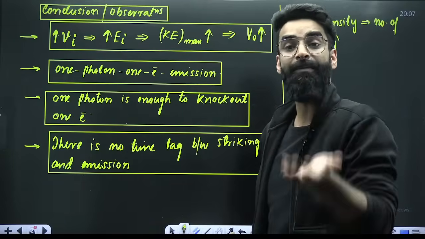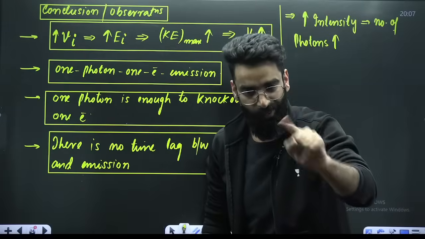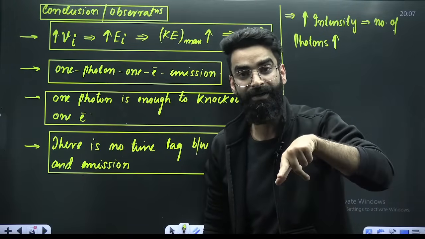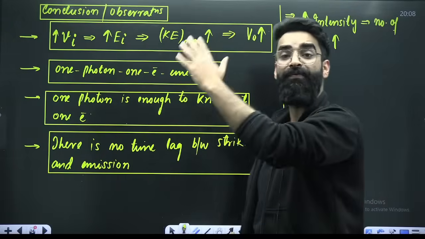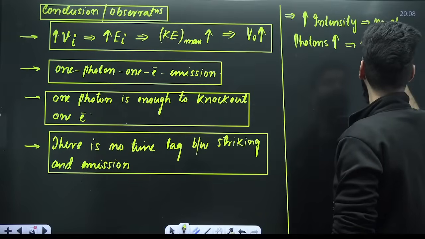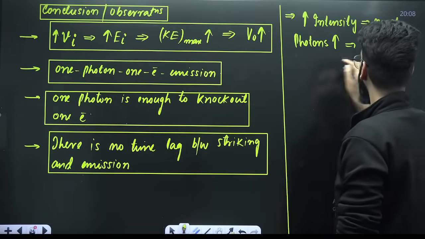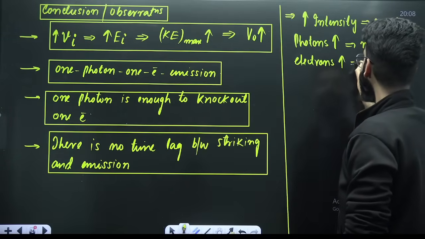You know that one photon is enough to take out one electron. If you are increasing the photons, that means the number of photoelectrons which are emitted increases.